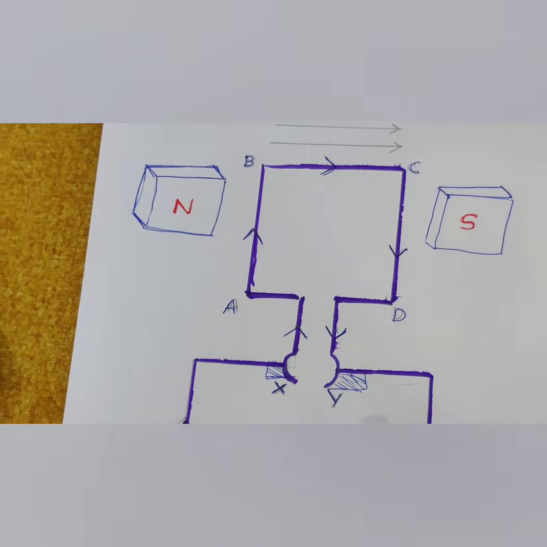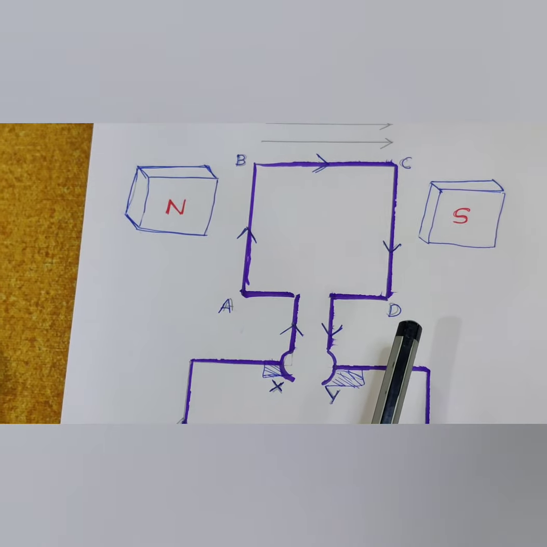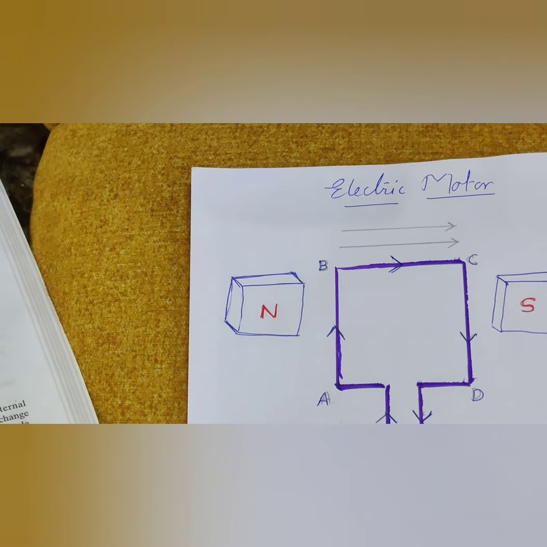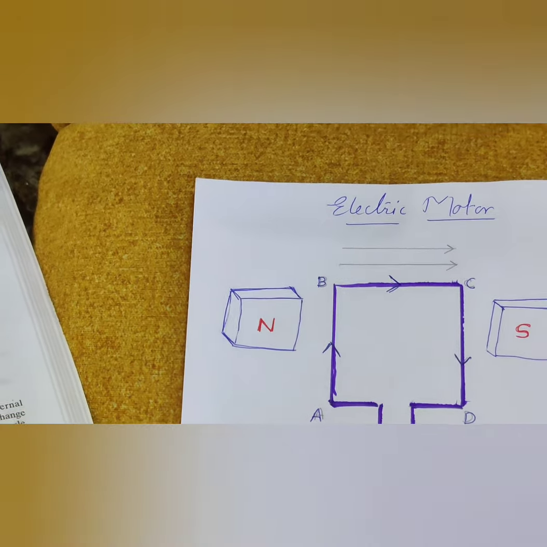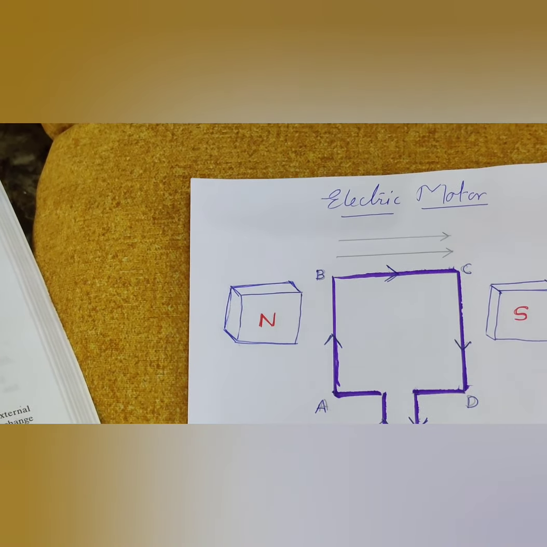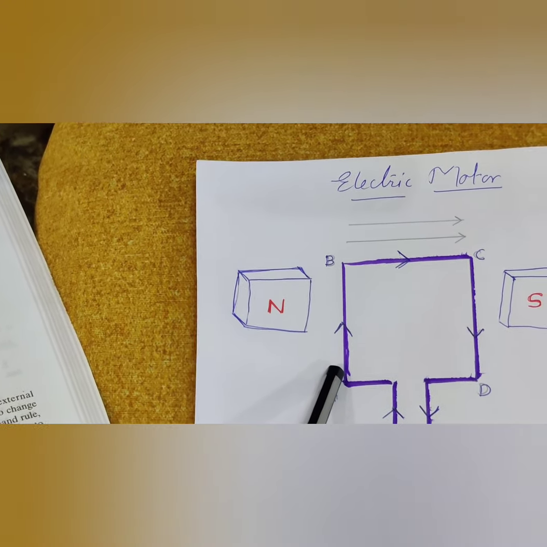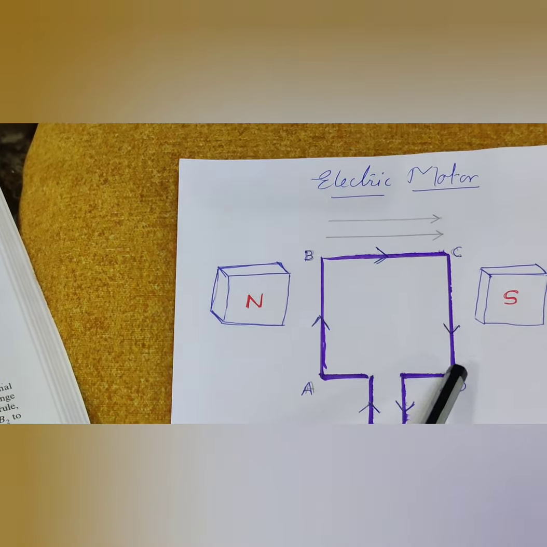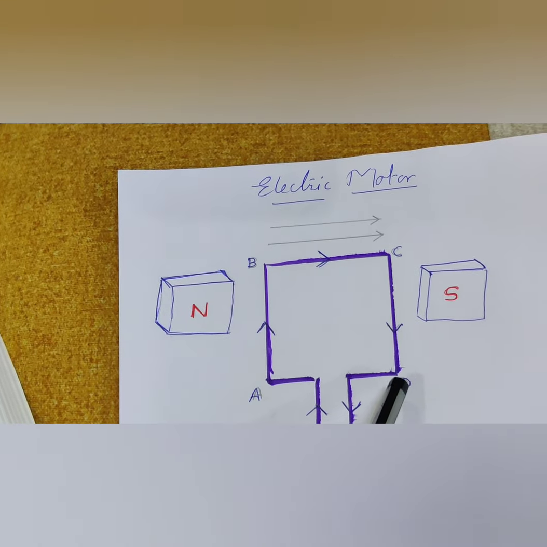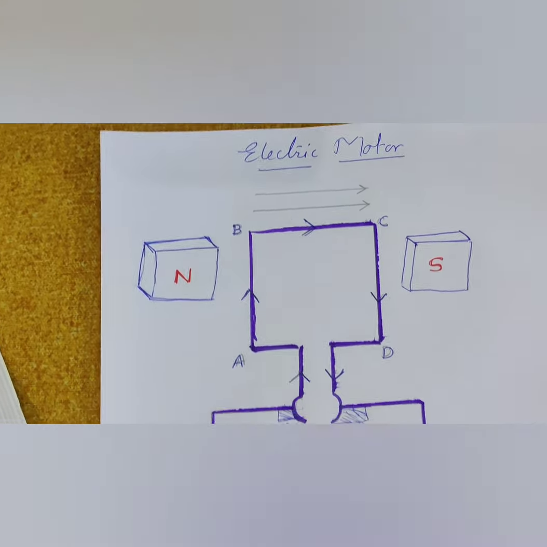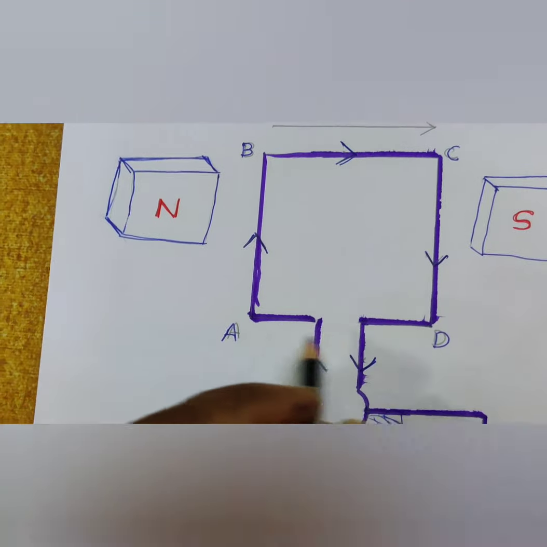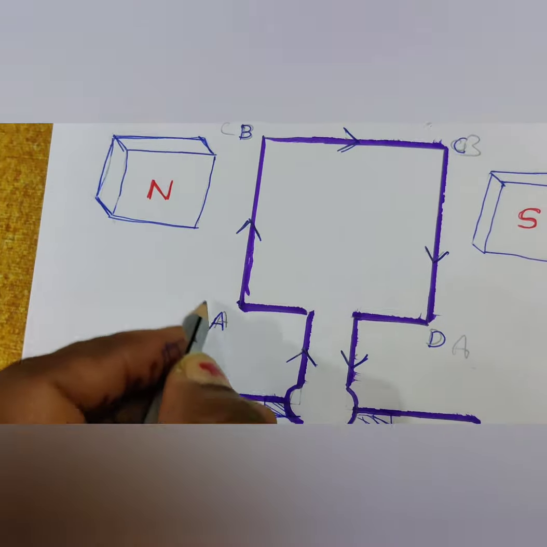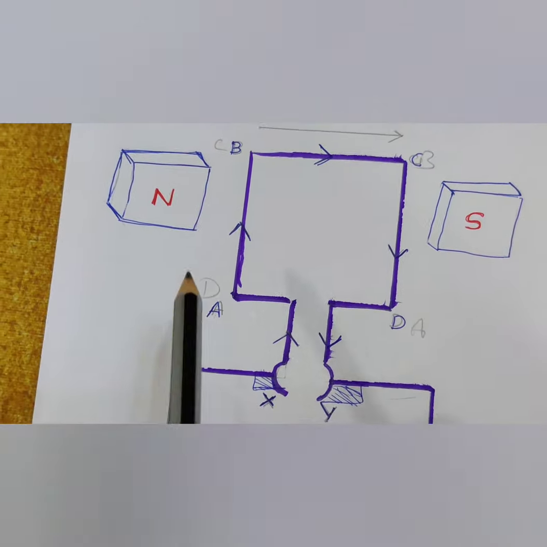Now again, when the current flows, see children, after completing half rotation, the position of the split rings interchanges, due to which the direction of current in the coil gets reversed. Current flows along the path. Now this becomes A, this becomes B, this becomes C, and this becomes D. So the current will flow in DCBA.